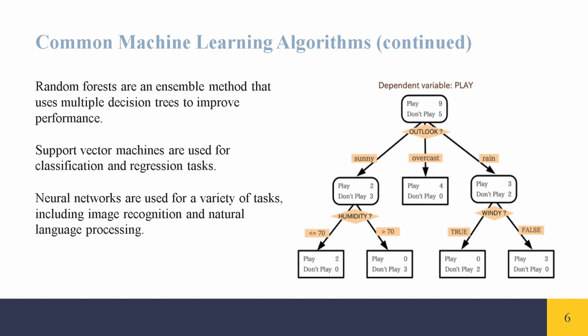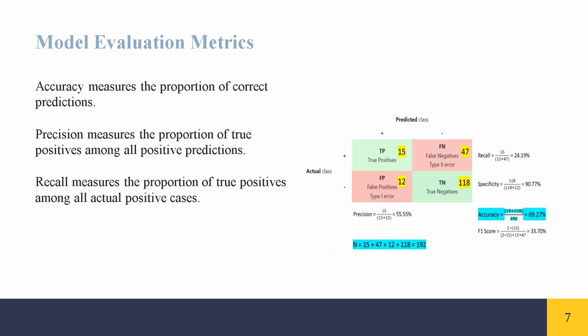Support vector machines are used for classification and regression tasks. Neural networks are used for a variety of tasks, including image recognition and natural language processing. Accuracy measures the proportion of correct predictions.